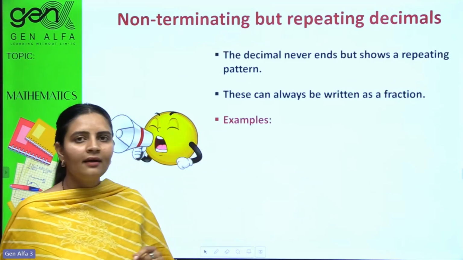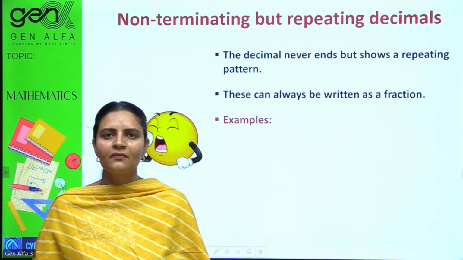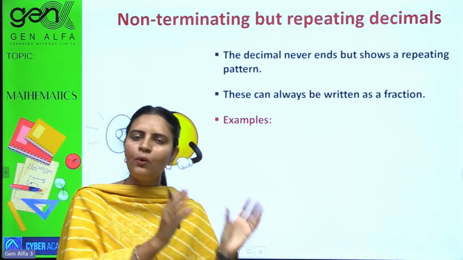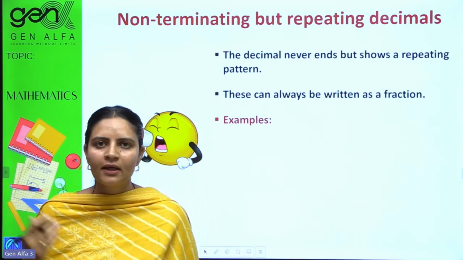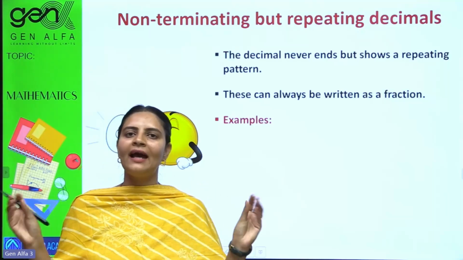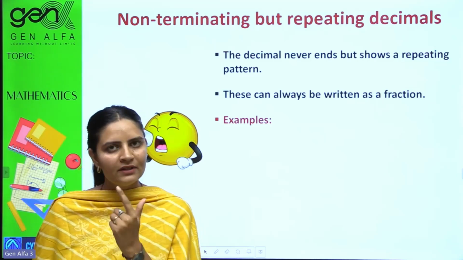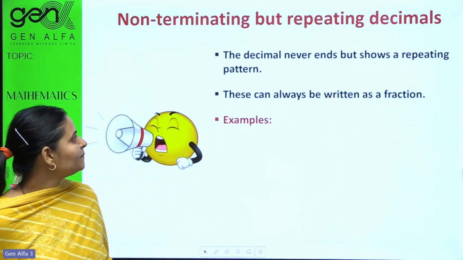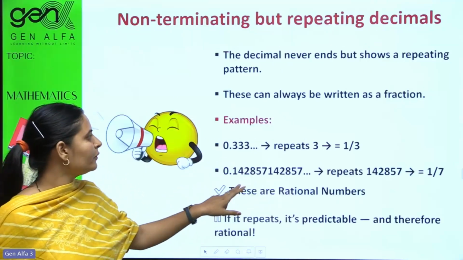What if the decimals never end? What do you call them? Non-terminating ones. Terminating ones are those that know when to stop. Opposite of that, non-terminating decimals don't have an end. They are never ending. So based on non-terminating decimals, we still have rational numbers, but with a twist. What is the twist over here? See, the decimals that are never going to end. What are the examples of those?